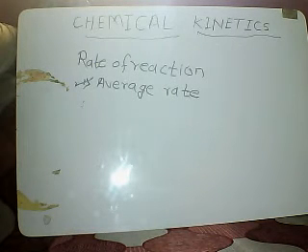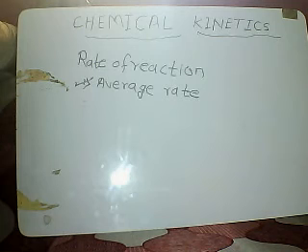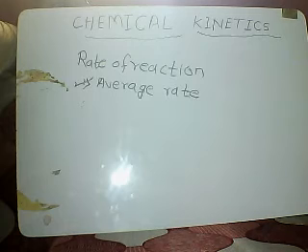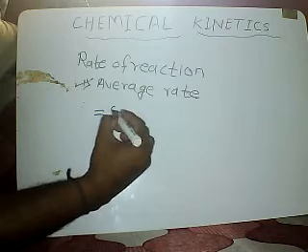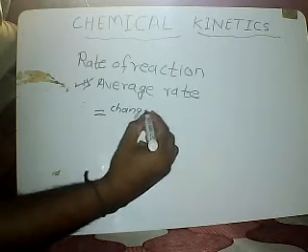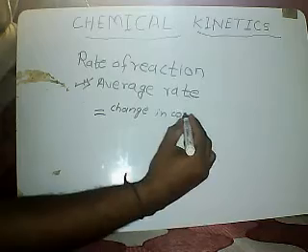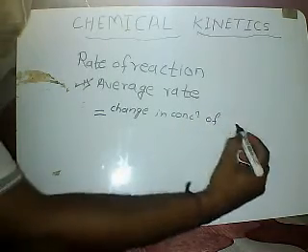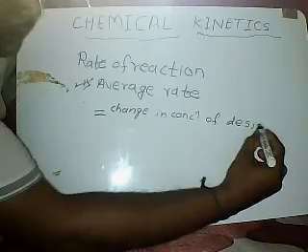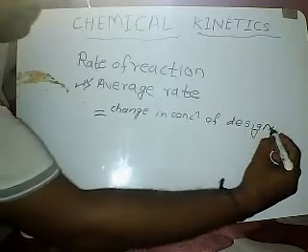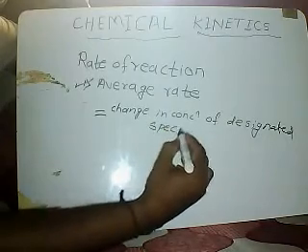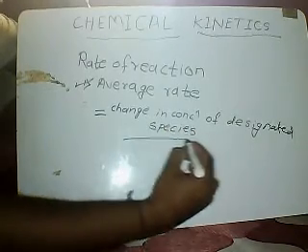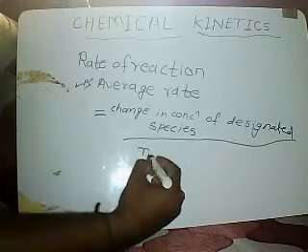Average rate is defined as the change in concentration of the designated species per unit time interval, and mathematically it is represented as average rate equal to change in concentration of designated species divided by time interval.